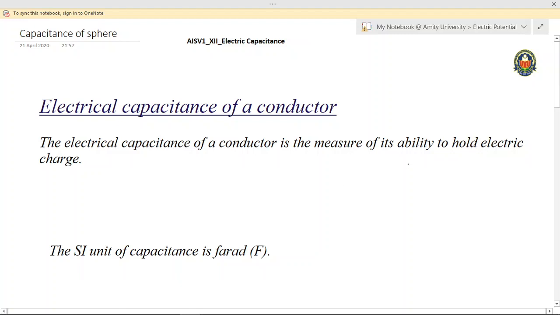So suppose we consider any conductor, let's say this is a conductor which is carrying a charge of Q, because of which the potential V is acquired by this conducting body. In that case, the capacitance can be expressed as C is equal to Q upon V, and accordingly the SI unit can be written as coulombs per volt, or it is expressed in terms of farads, as 1 farad is equal to 1 coulomb per volt.